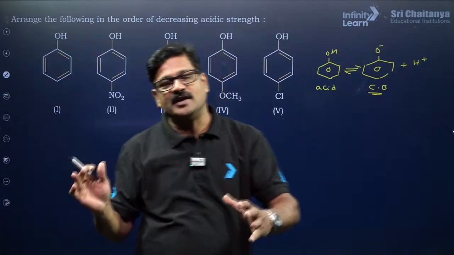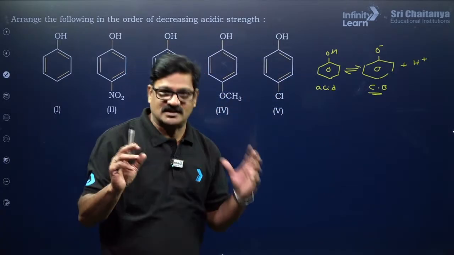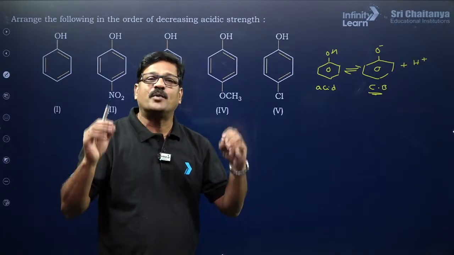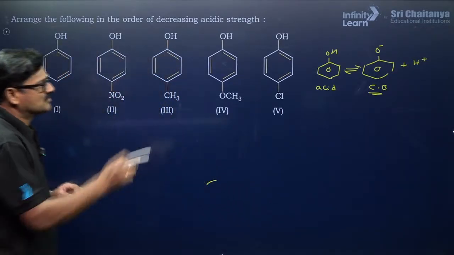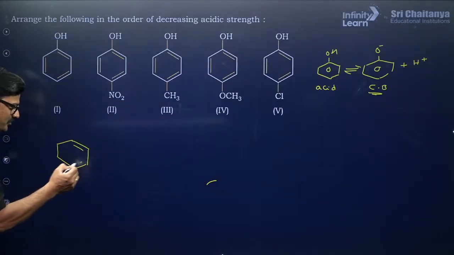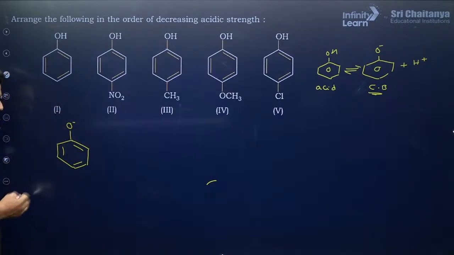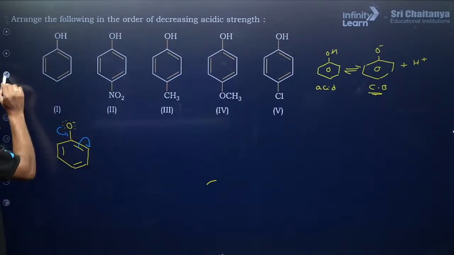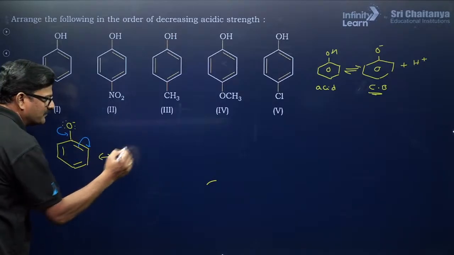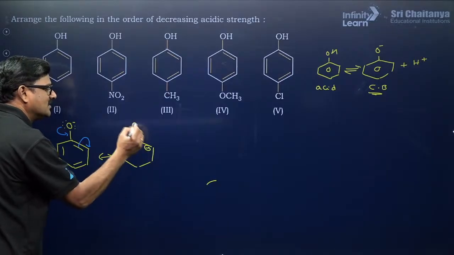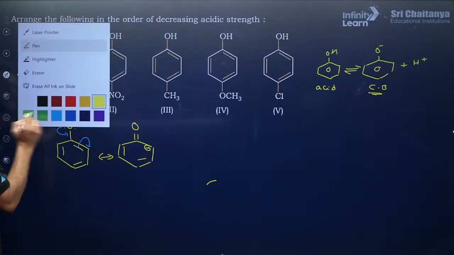So you need to have a proper method to crack a question in the NEET examination. इतना लंबा method नहीं चाहिए, but in the explanation it is important to know what the actual order is. So this is the conjugate base of this. Now let us see here. O minus, its resonance structure I just want to give you. Carefully you see. It is given like this. So it is resonance stabilized. A negative charge is coming over here, right?